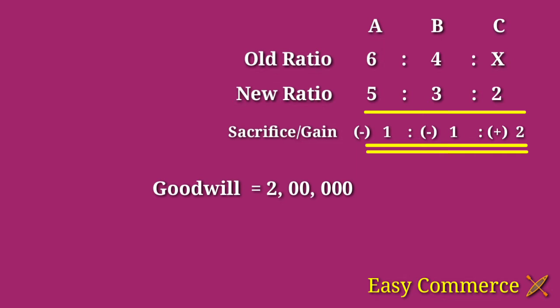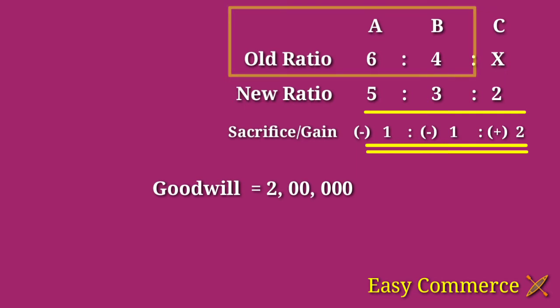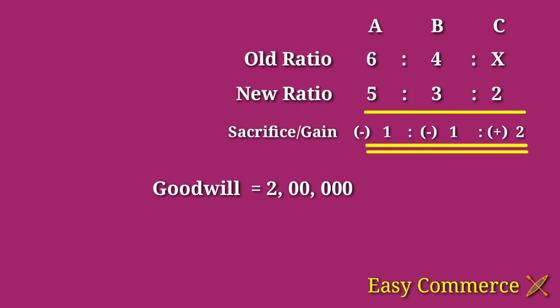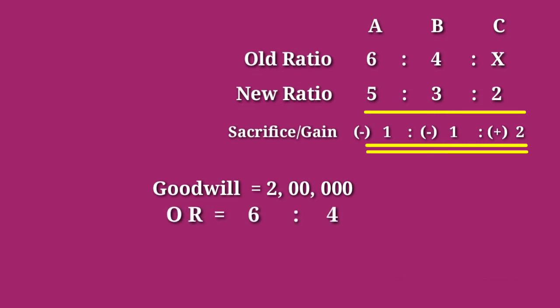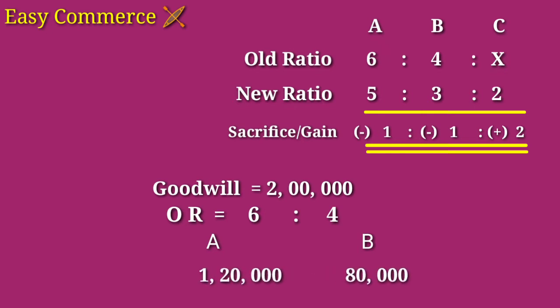In the old ratio, because the old partners worked hard together and made the goodwill. So that goodwill is only for A and B in the old ratio. Here the old ratio is 6:4, so we can distribute A rupees 1,20,000 and B rupees 80,000.